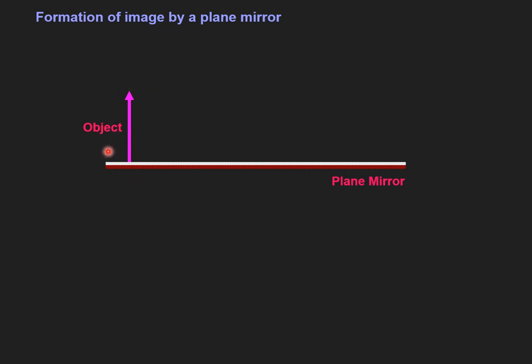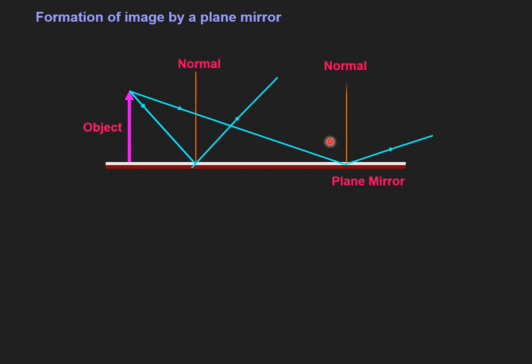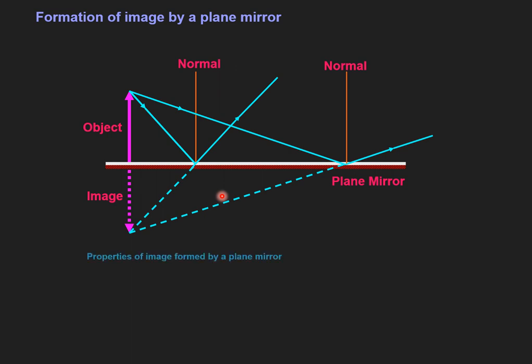Now from this object, I have taken two light rays. The first light ray is incident here, and the second one is striking here. So what is going to happen? We have to take care of the laws of reflection. Dear student, from this top of the object this light ray is coming, and it has to follow the laws of reflection. It has gone like this. As per the law of reflection, this angle i and this angle r will always be equal.